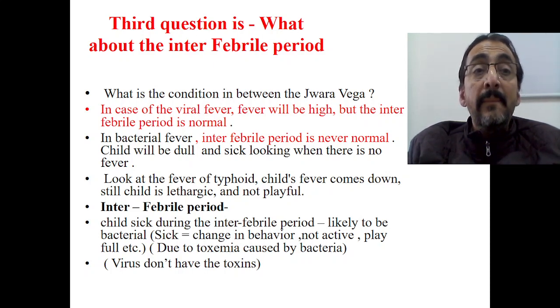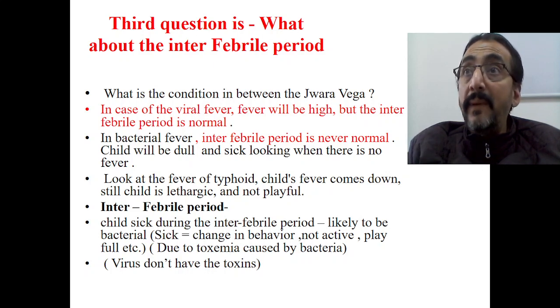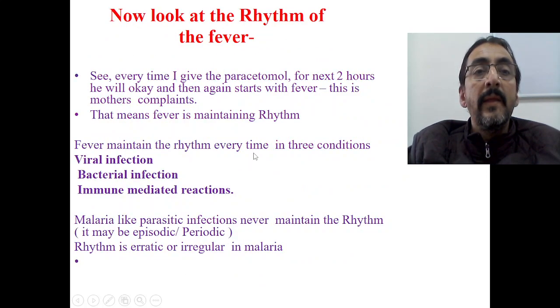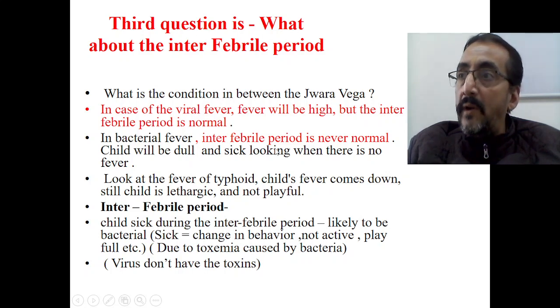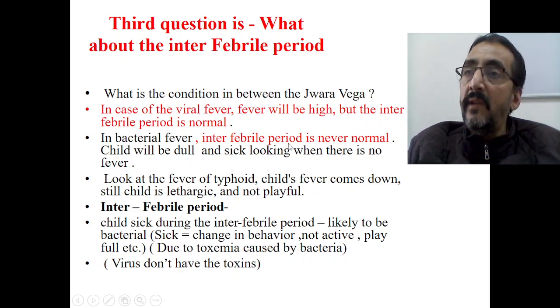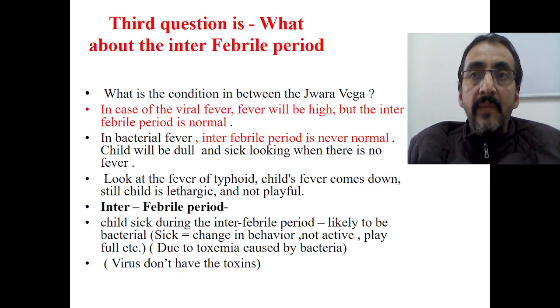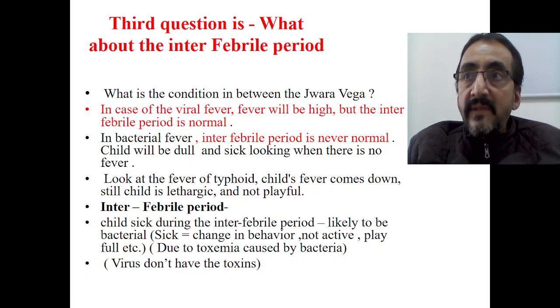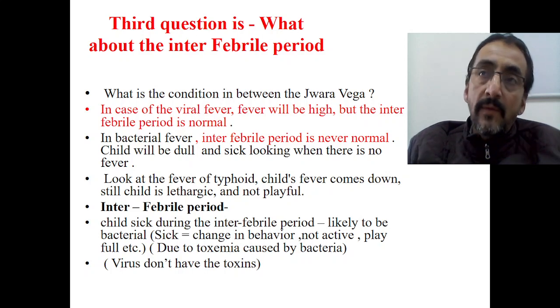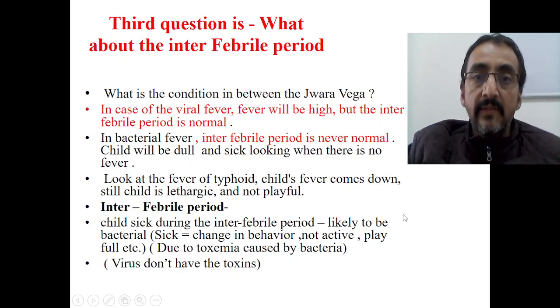So this is a very important question: what about the interfebrile period? With the help of the interfebrile period, we have now differentiated viral and bacterial fever. But we have two other important disorders: one is parasitic fever and another one is immunological fever. What happens in parasitic fever and immunological fever, we will see in the next class. Thank you very much.